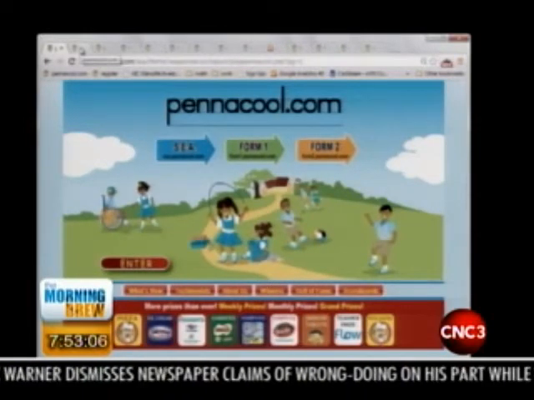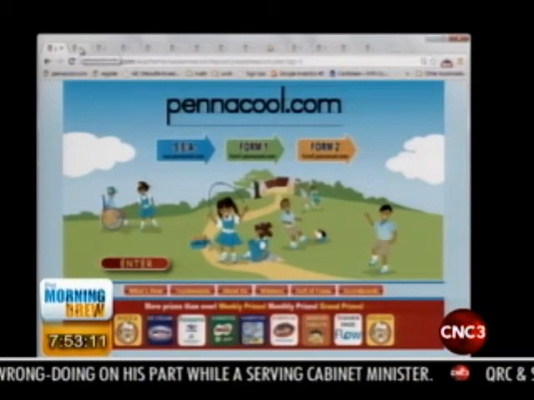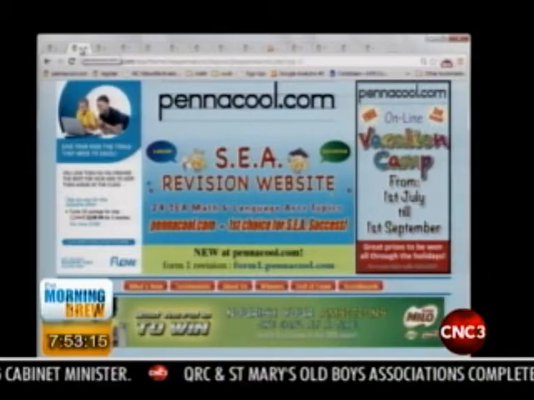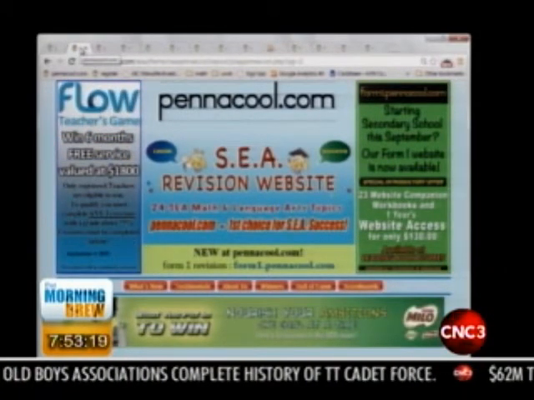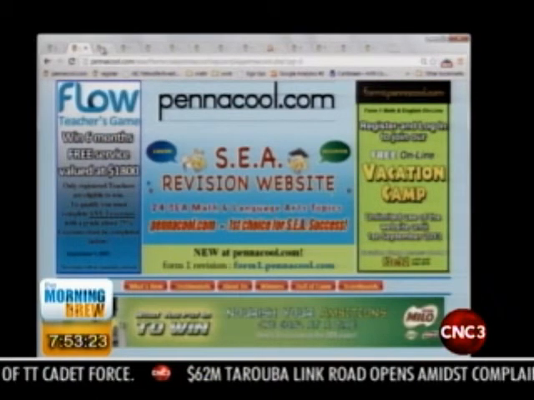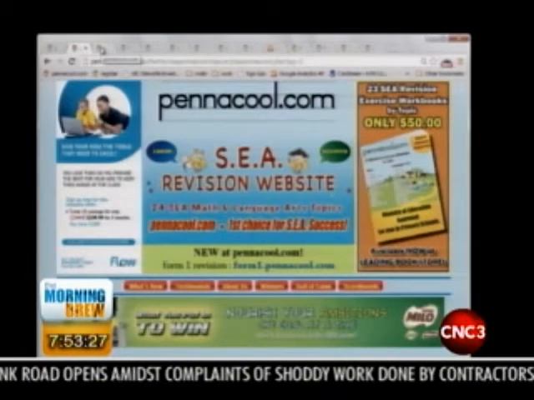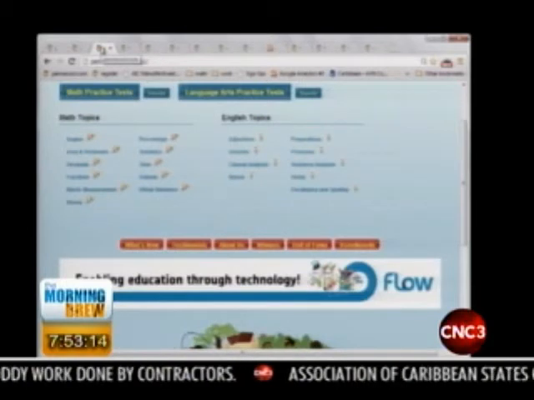Okay, so we're looking at the landing page. You put in www.panacool.com, and you arrive at our landing page. Once you hit enter, you will have a choice between the Form 1 or the S.E.A. website. You then would have to register. If you haven't registered, you need to register, and you can then log in once you have your own username and password.